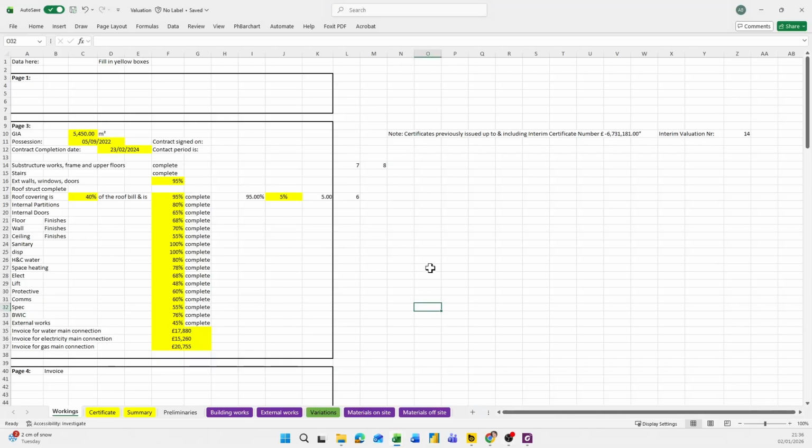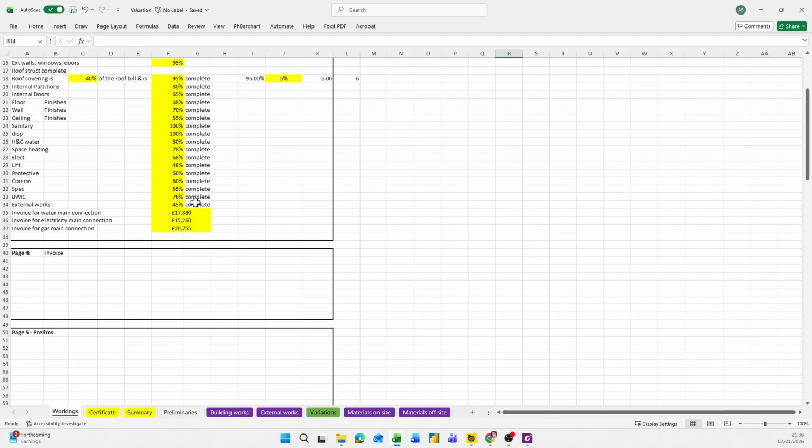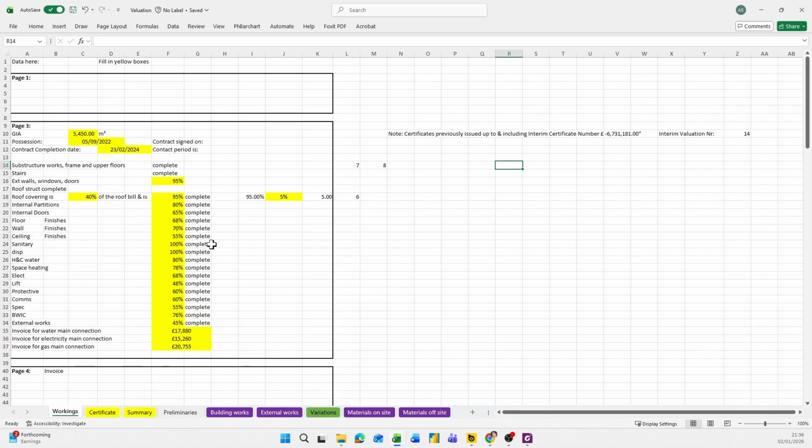So this is the project's current situation. This is the amount up to valuation number 14. We are going to prepare valuation number 15, and this is the project's current month situation.